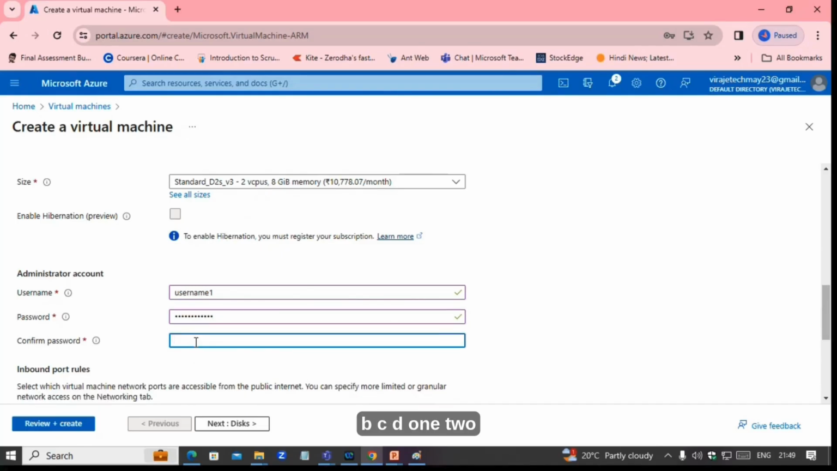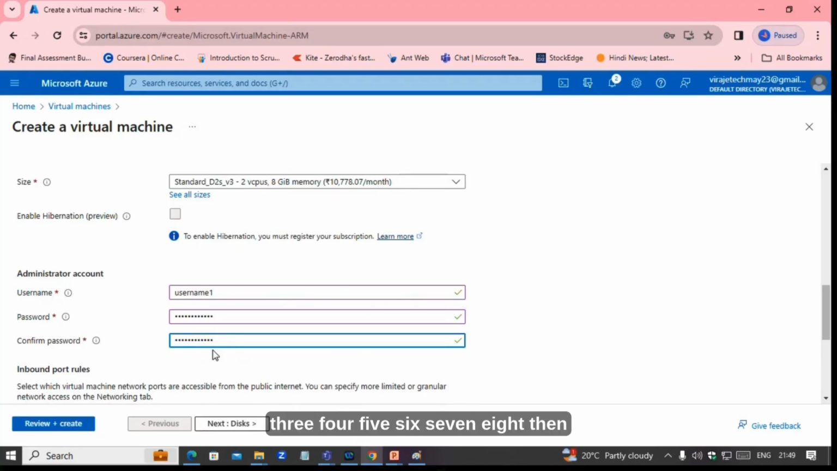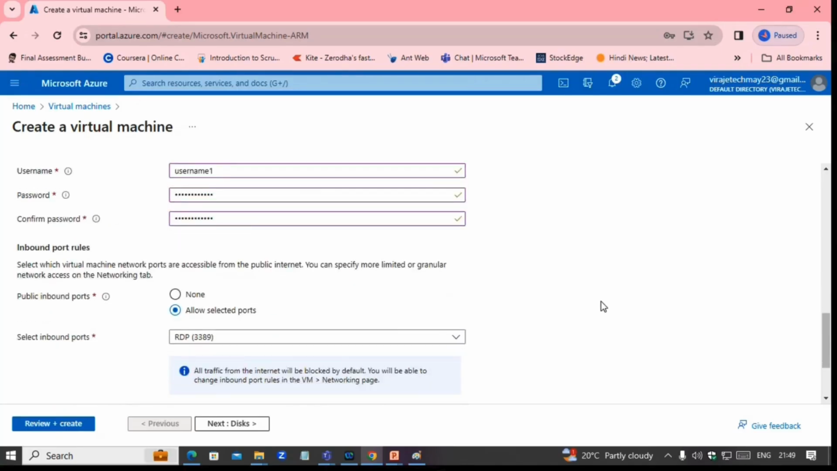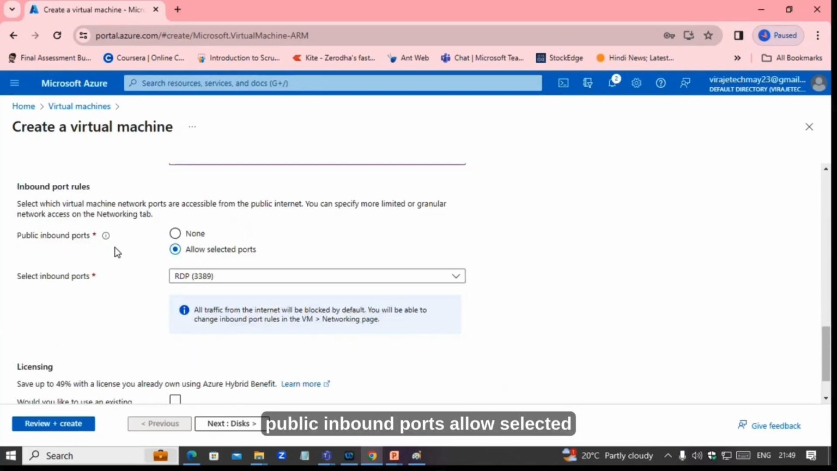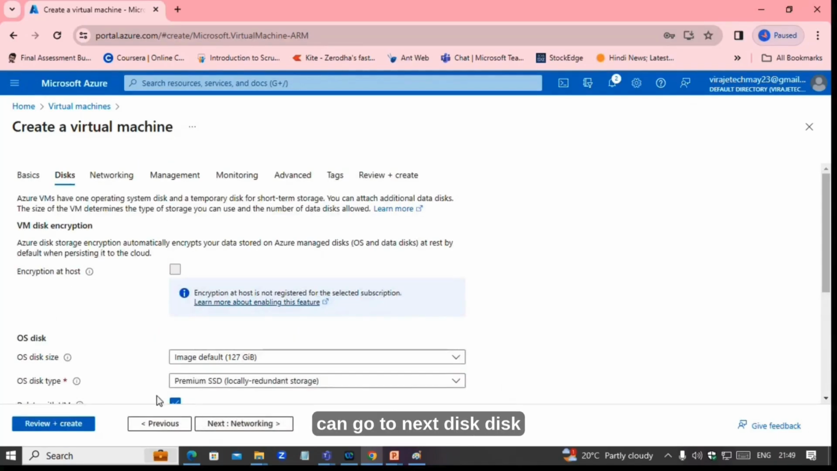Capital A, B, C, D. 1, 2, 3, 4, 5, 6, 7, 8. Then public inbound ports. Allow selected ports. RDP 3389. Then we can go to next disk.